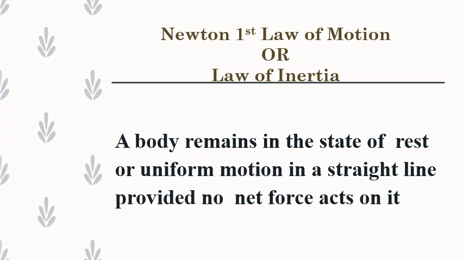A ball rolled on a rough surface stops earlier than one rolled on smooth ground. It is because a rough surface offers greater friction. If there were no force to oppose the motion of a body, then a moving body would never stop. That's why this is also called the law of inertia, because its statement is similar to the statement of inertia as we discussed previously.